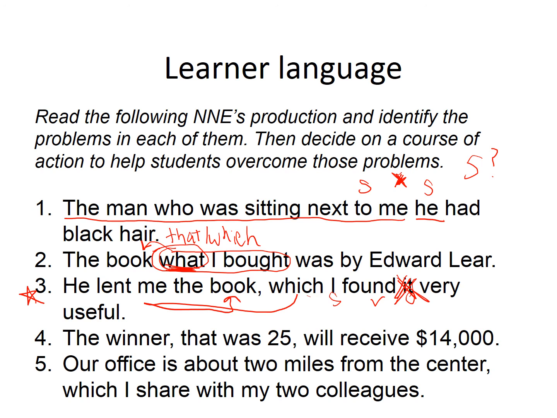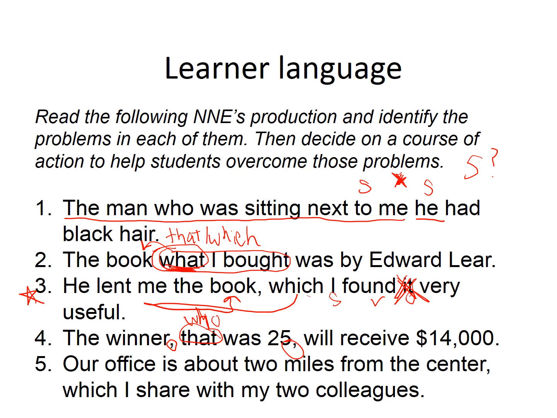The winner, that was 25, will receive $14,000. Here it's just a matter of animate versus inanimate objects in the non-restrictive relative clauses.